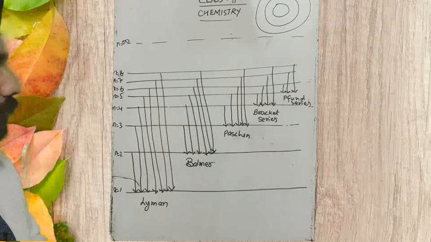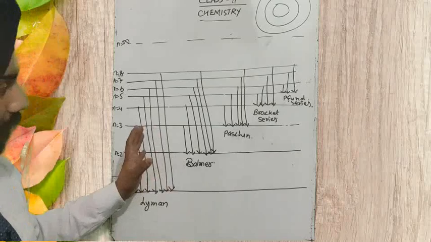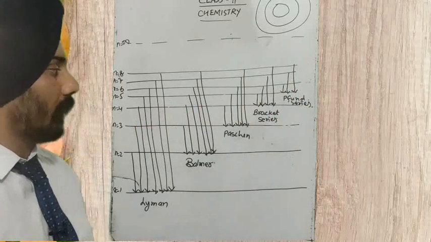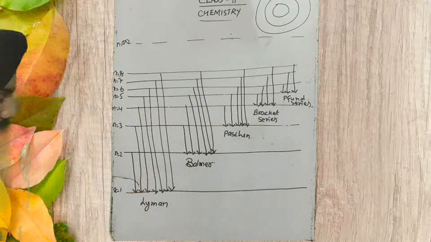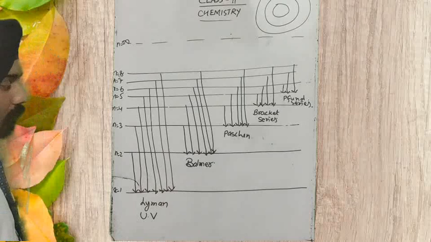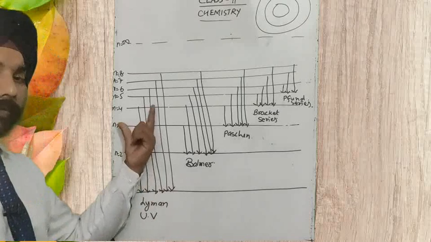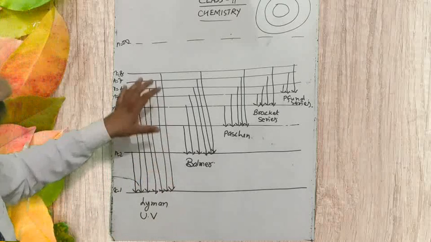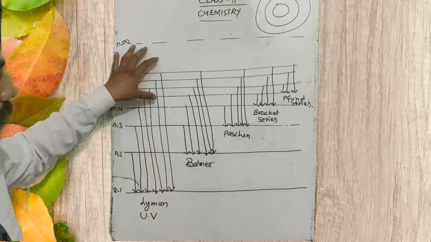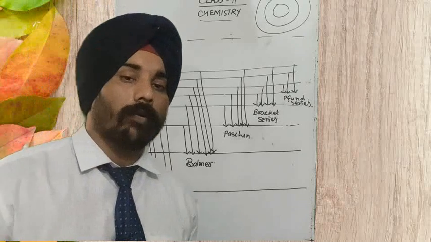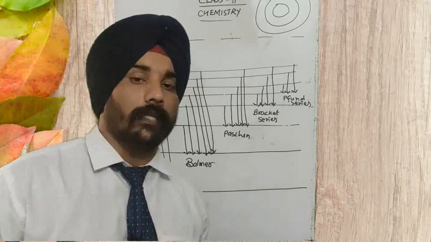So now we have these five series found in the hydrogen spectrum, or the line spectrum of the hydrogen atom. They lie in different regions of the electromagnetic spectrum. The Lyman series lies in the UV region: whatever electromagnetic radiation is produced during the transition of the electron from a higher state to the n = 1 state is UV rays.